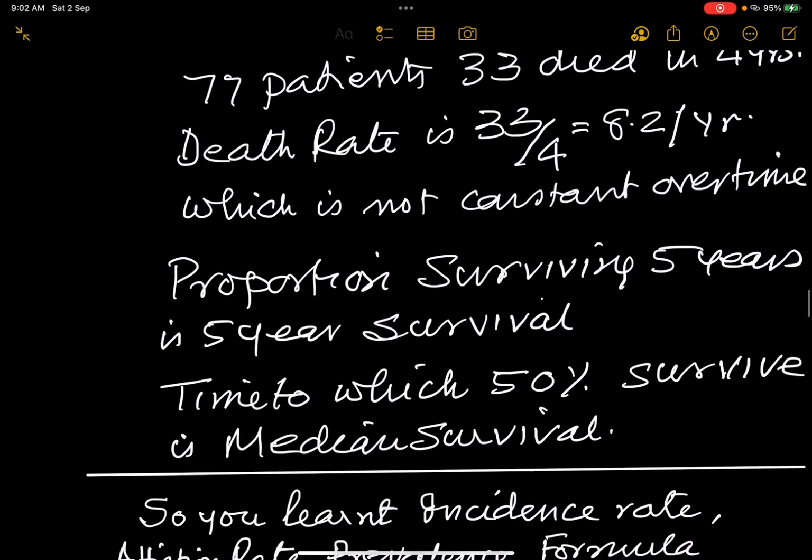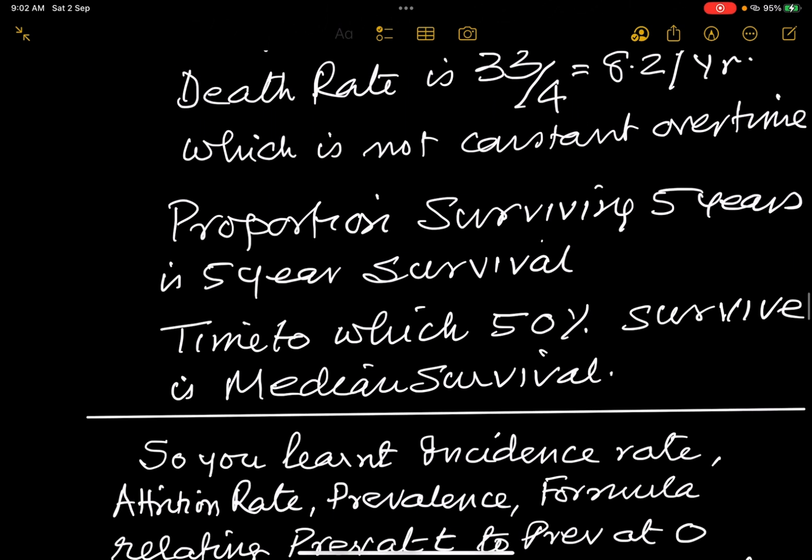But the cumulative incidence is how many were surviving, what proportion was surviving at the 5 year. So the time to which 50% survive is called median survival, and the proportion surviving at the end of 5 years is called 5-year survival. So if I say that 33% were surviving at the end of 5 years, it means 33% is 5-year survival.